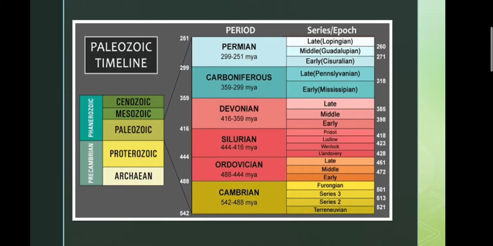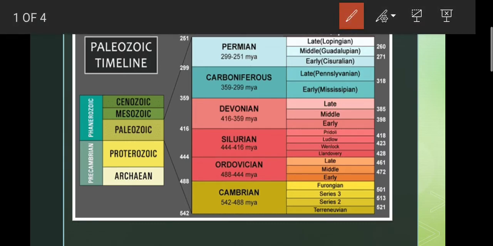As I said, we are going to learn about theories of origin of vertebrates. Before starting our theories, we must understand the geological time scale, which has certain eras and periods. It actually has three eras, but amongst that we will learn about only the Paleozoic era, which contains six different periods. Before explaining these periods, I will first explain what the Paleozoic era is.